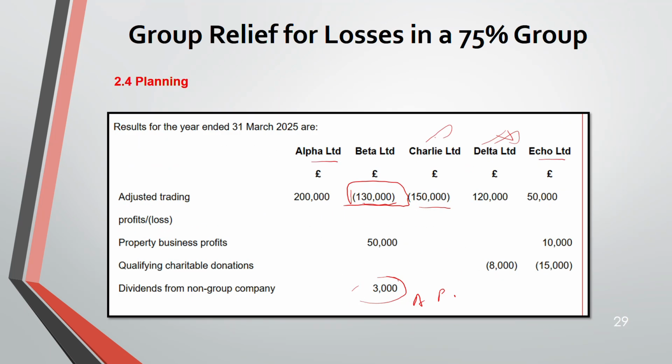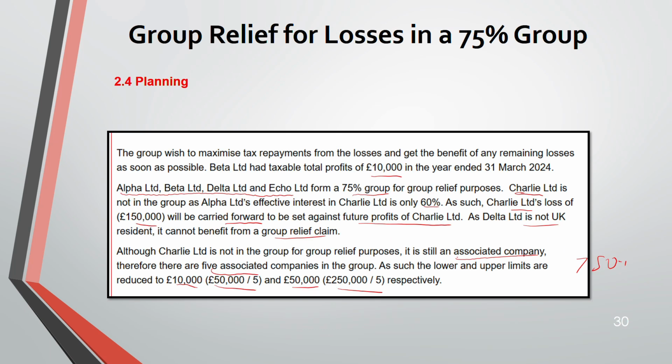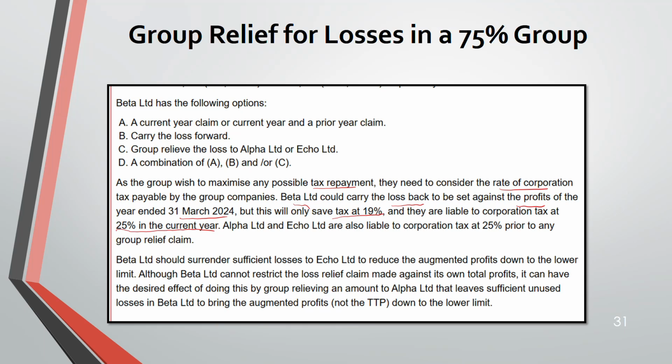So currently, when are you making the loss? 31st March 2025. For this year, you have to pay tax at 25%. But when you go back 1 year, the corporation tax was 19%. So you could only save tax at 19%, which is not wise, right?